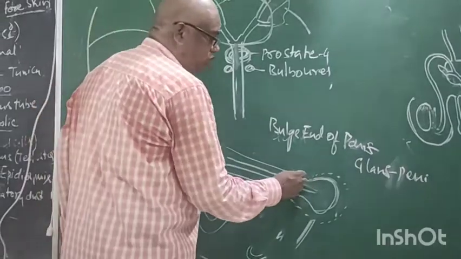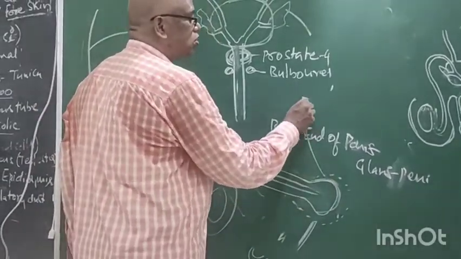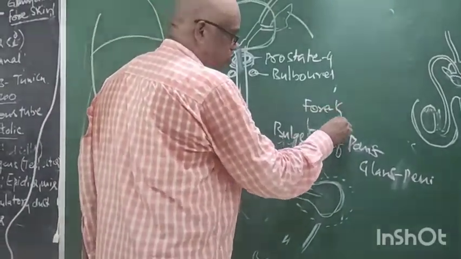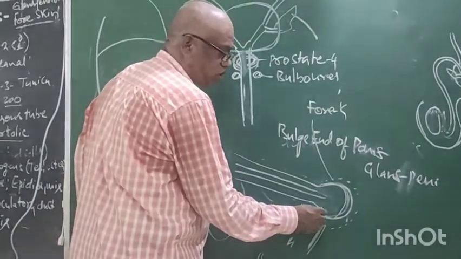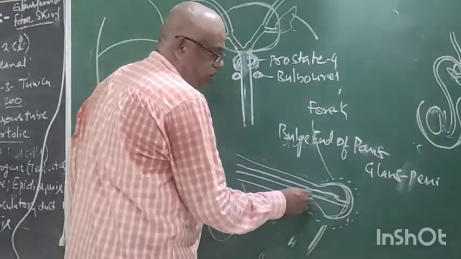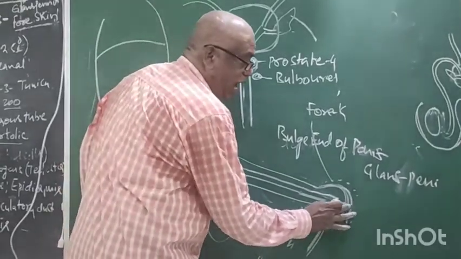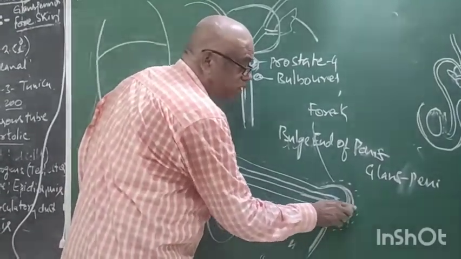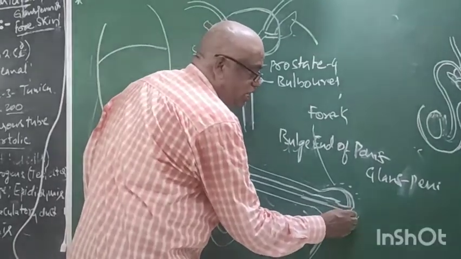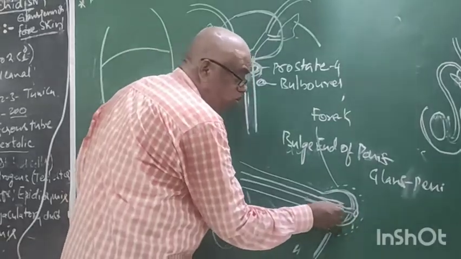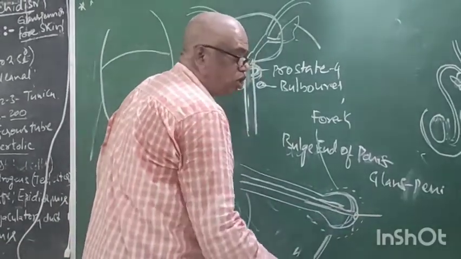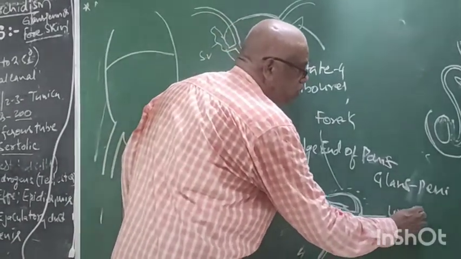This loose skin is called the foreskin. Now, what is this? Glans penis. Now, what is present inside? Urethra. Now, on the glans penis, there is a slit-like aperture. This aperture belongs to the internal urethra. This is called the urethral meatus.